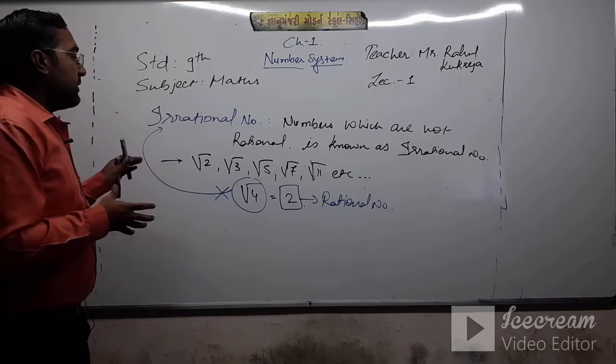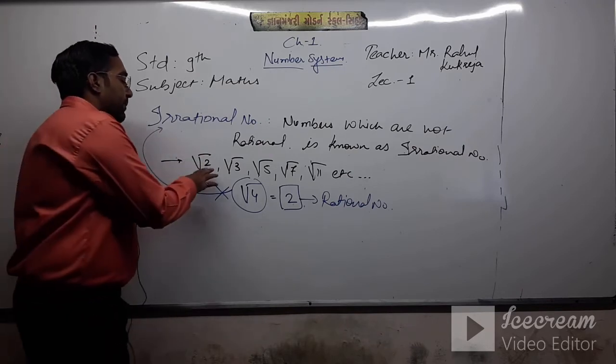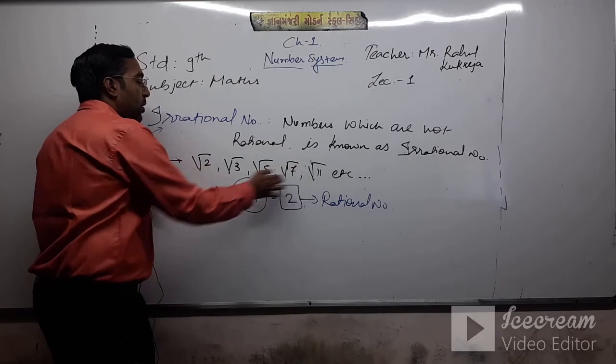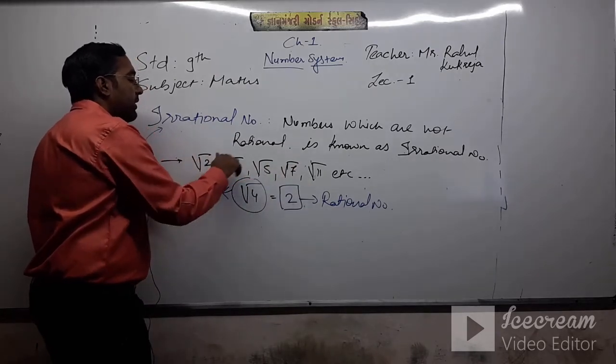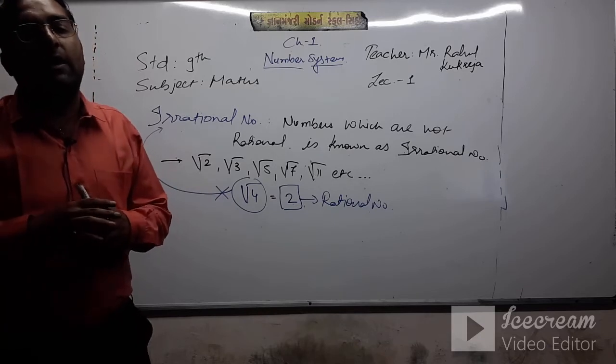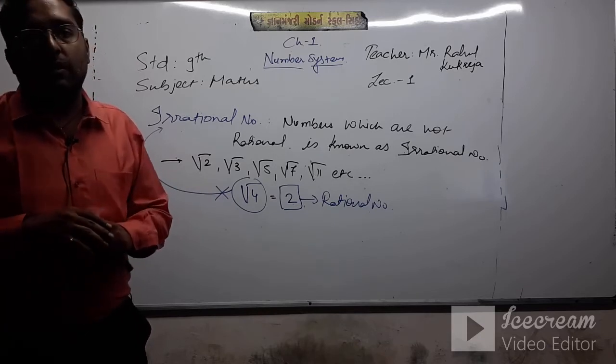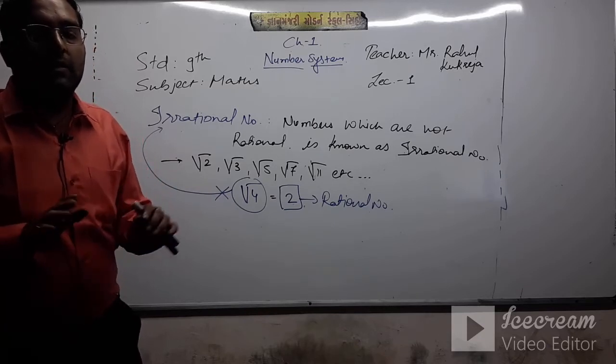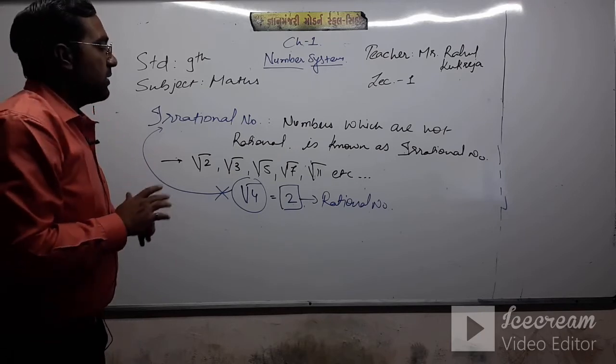what are irrational numbers? Prime numbers. All prime numbers written under the square root are known as irrational numbers. Clear these things? Then note down this one.